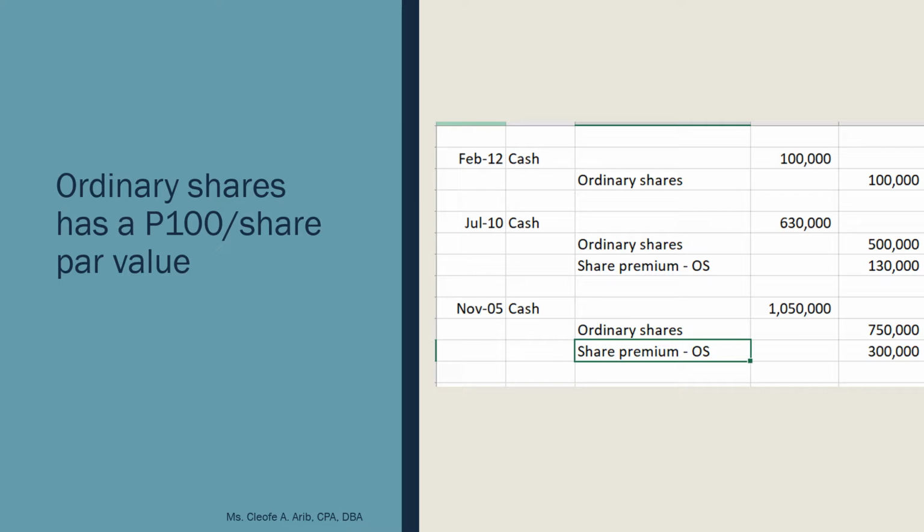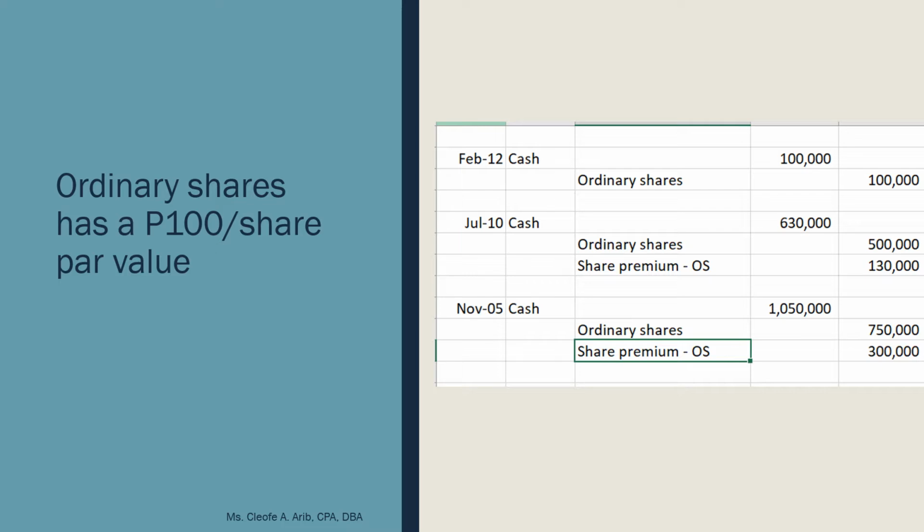On Feb 12, you receive cash. How much? 100,000. And then you credit ordinary shares, 100,000. For July 10, if you notice, I now have two credits, not only ordinary shares. This time I have share premium. Why do I have share premium this time?